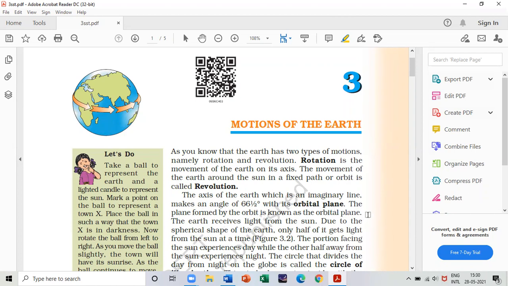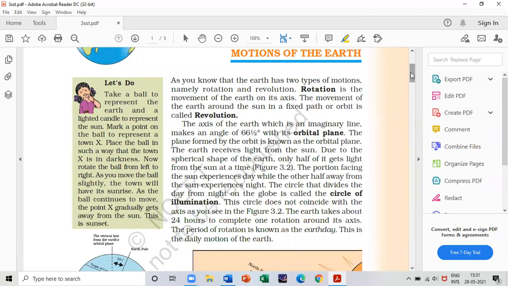Up to this. And next is that the earth receives light from the sun due to the spherical shape of the earth. Underline this term, spherical shape. It's a very important term for your MCQs. That is, what is the shape of the earth? And remember it is spherical.